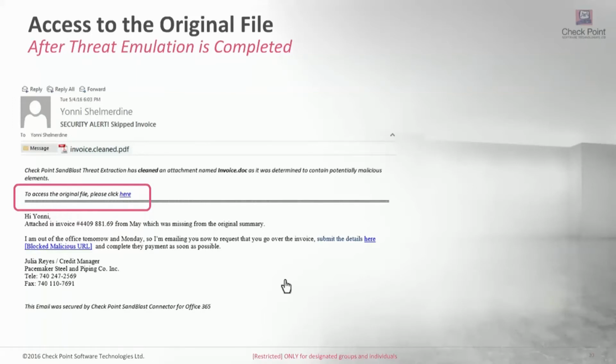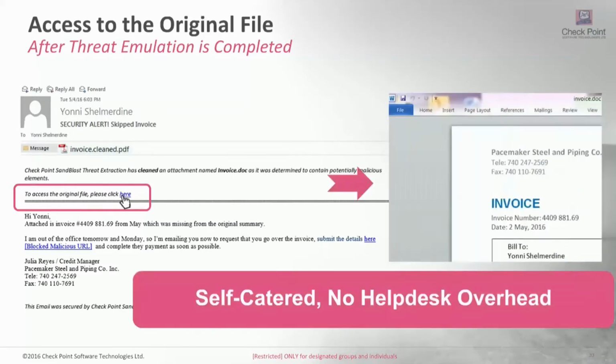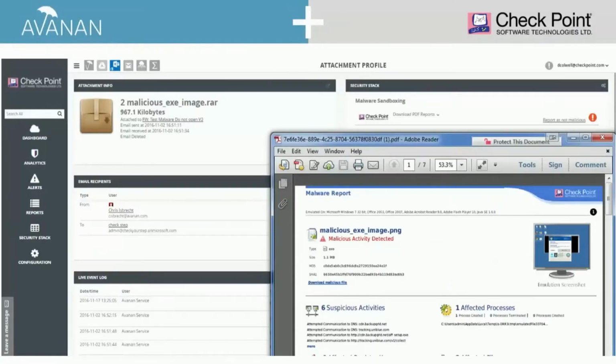So, again, what it's doing is converting these files and removing the active content in a matter of seconds. So rather than waiting for a file to be scanned or analyzed, which can sometimes take 8, 10, 15, 20 minutes, it delivers this content to the user immediately and provides the option of getting the original file later. In a lot of cases, on a case-by-case basis according to whatever policy you define, in the case of HR, 99% of the time they don't need the original PDF, a copy of that PDF is good enough, and they move on.